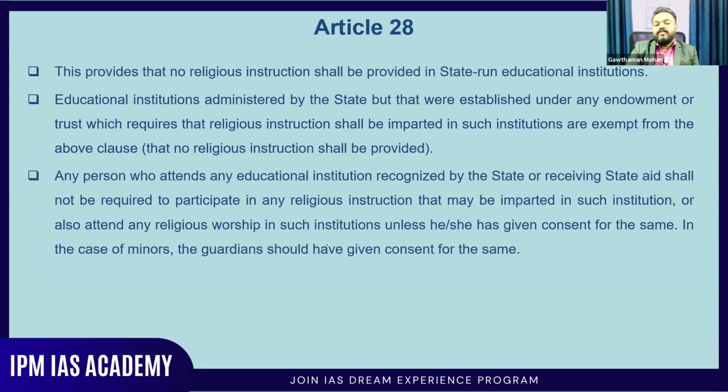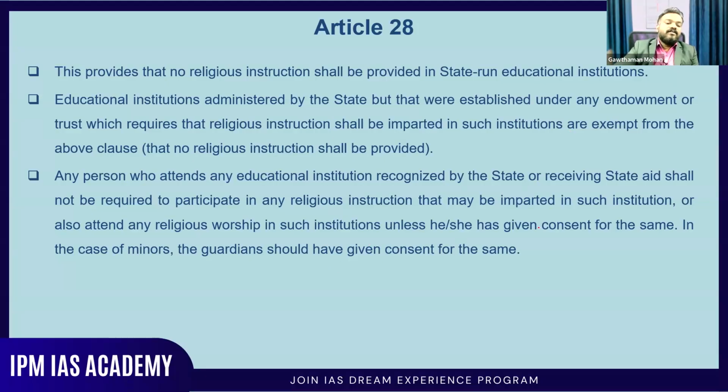Then Article 28. This provides that no religious instruction shall be provided in state-run educational institutions. Very important. In state-run educational institutions, no religious instruction, because state-run means what? It is actually functioning based on public funds. So public means what? They belong to different religions. So using their funds, they should not be promoting one particular religion. That is what it indicates, because we are considering all religions equally. So there should not be any kind of religious instruction in state-run educational institutions.